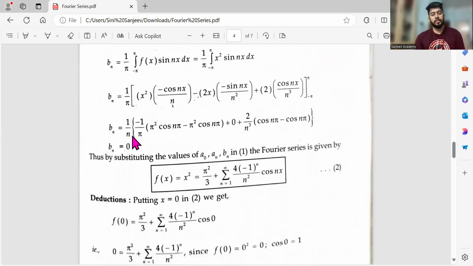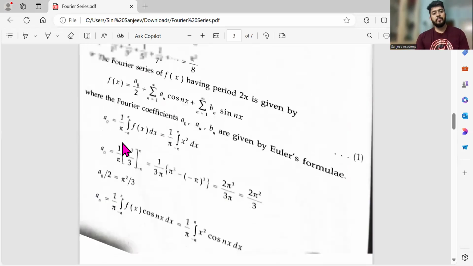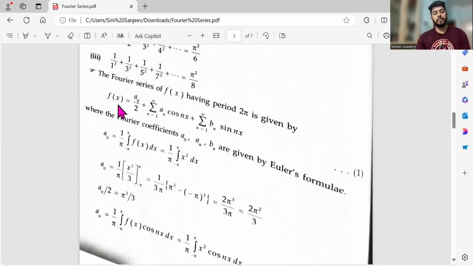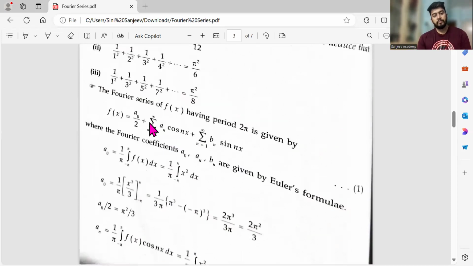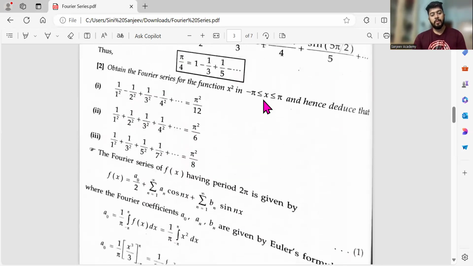As I told you, bn value is 0 because it is an even function. So I'll just find out a naught and an. The same formula: f of x is equal to a naught by 2 plus sigma n is equal to 1 to infinity an cos nx plus sigma n is equal to 1 to infinity bn sin nx. Correct? And let's see the period here. It is given minus pi to pi.